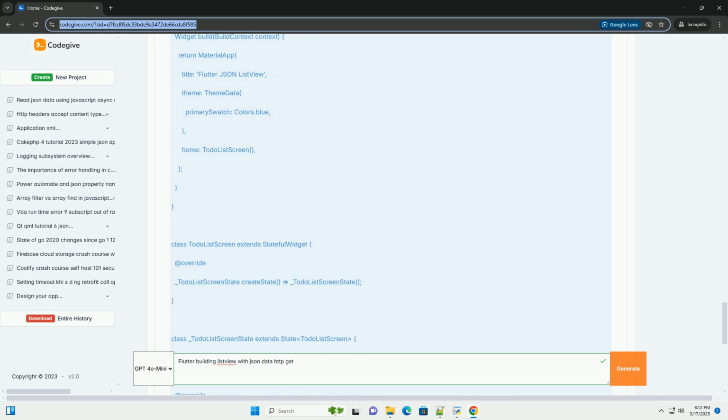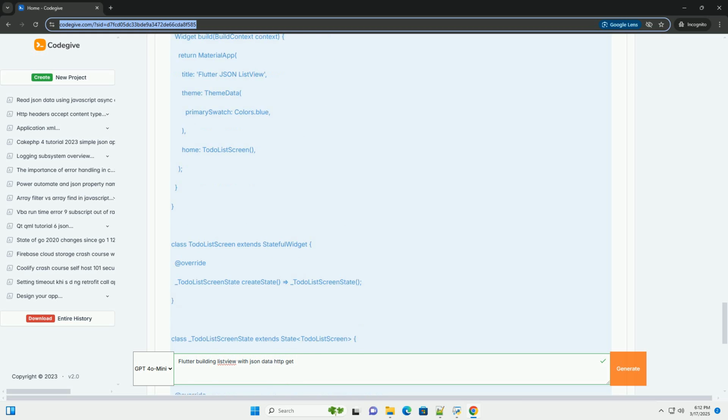I'm using https://jsonplaceholder.typicode.com/todos as a free, public example API. getTodos: asynchronously fetches the JSON data. It uses http.get to make the HTTP request. It checks the response.statusCode to ensure the request was successful, 200 OK.